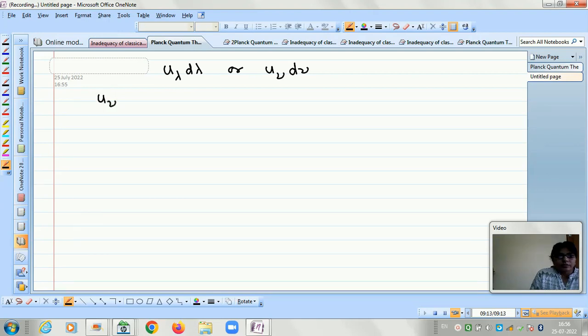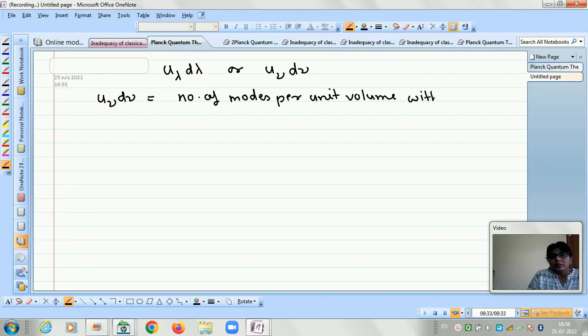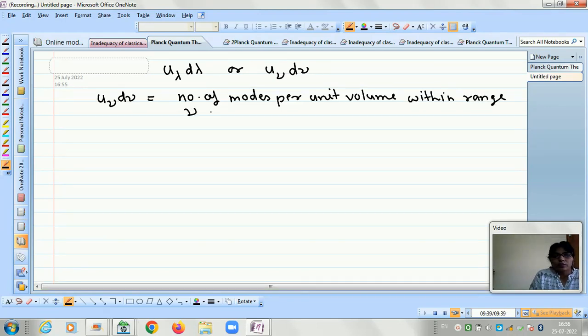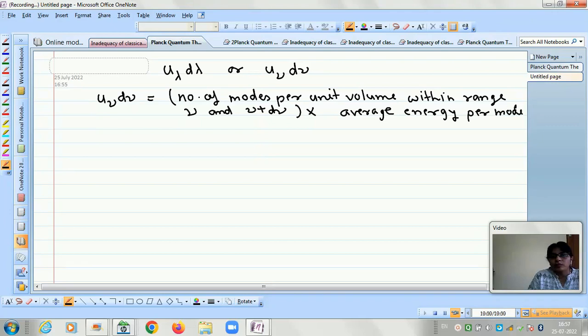So energy density U nu d nu can be written as the number of modes per unit volume within range nu and nu plus d nu, and this whole multiplied by the average energy per mode for the oscillator.